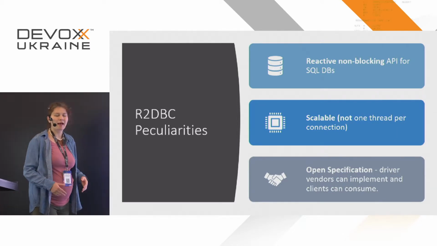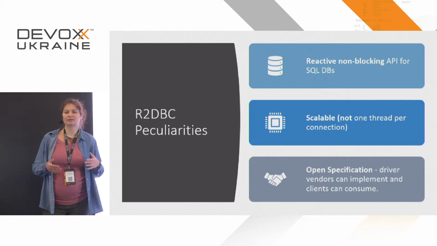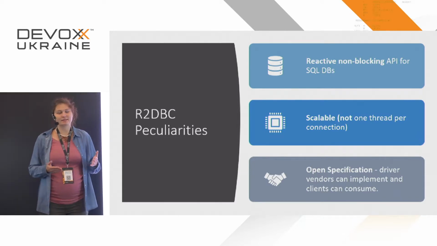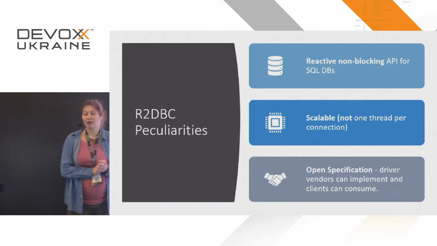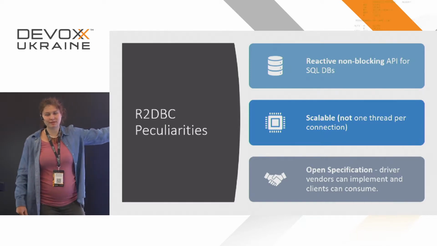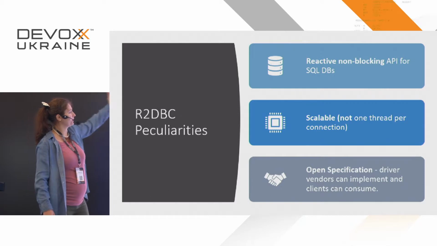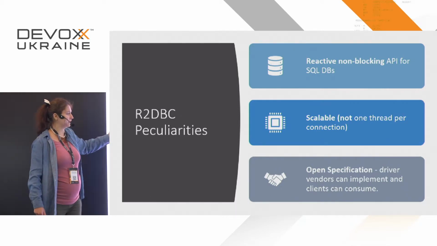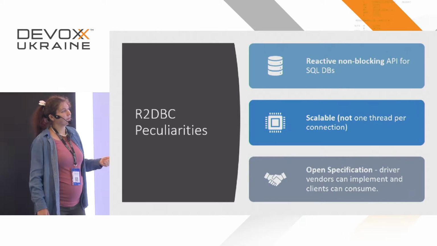So how can you work with your relational database and still be reactive? There is a solution called R2DBC, a reactive driver for database connection to relational databases, and it has some peculiarities.